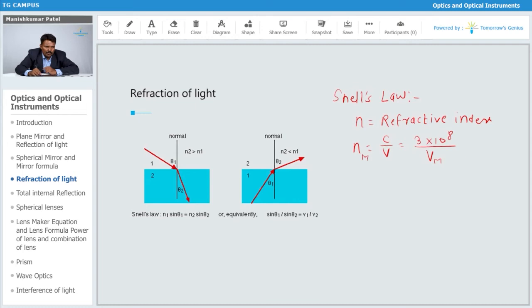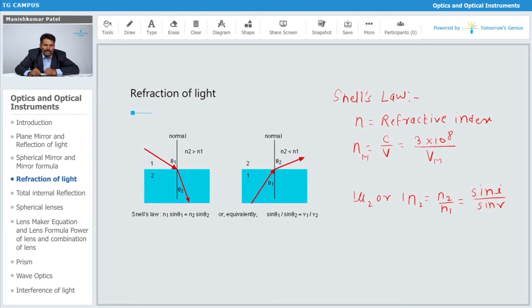Now Snell's law states that, you can write it as mu21 or n21, which is n2 upon n1, and which equals sin i upon sin r. It states that the value of this refractive index is fixed for a given pair of media.